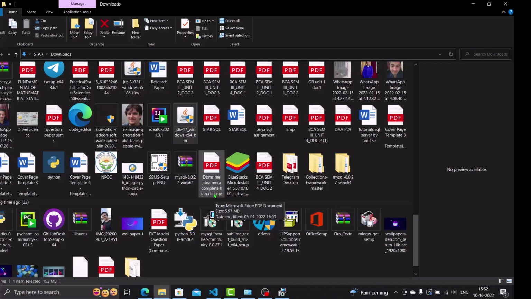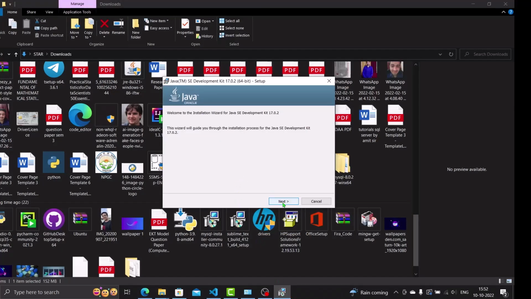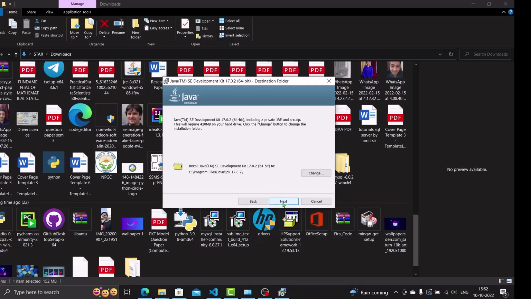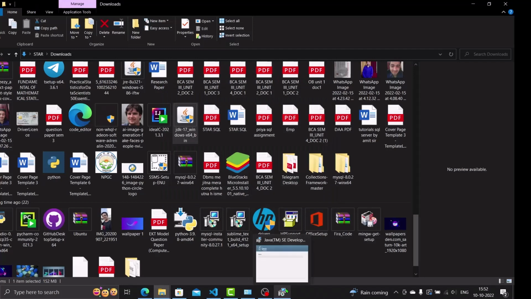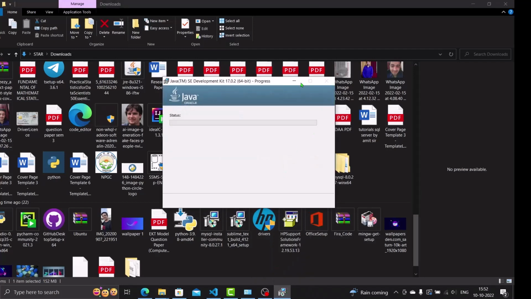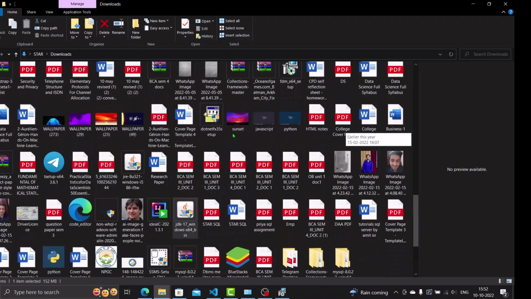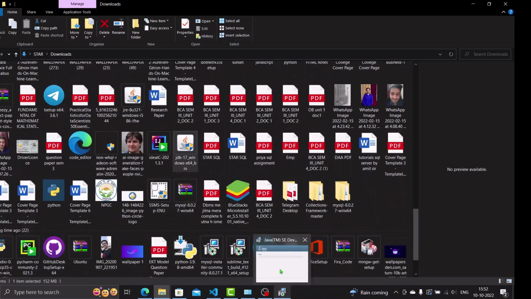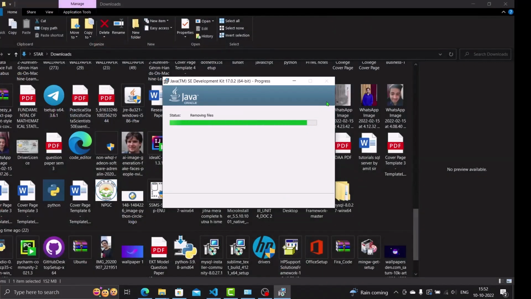Okay, now click yes. When you go next, it will ask you for permission to download, and you can just click it. I'll just remove it manually, no problem. It will just update my files, it won't download. So yeah, this is how it is done.